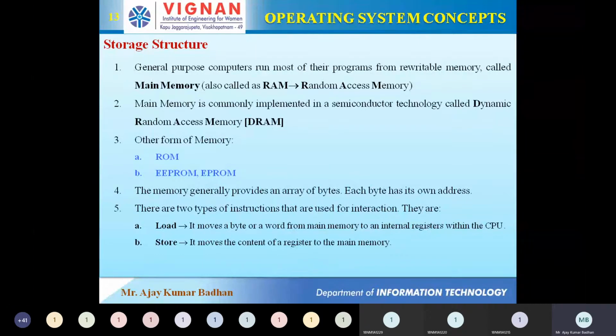But coming to EEPROM, yes, there is a possibility to change it, but the frequency with which you can change the program is very low. Maybe 2 or 3 times you can change the programs present in it. Apart from that, you cannot change it. That is what comes under EEPROM.